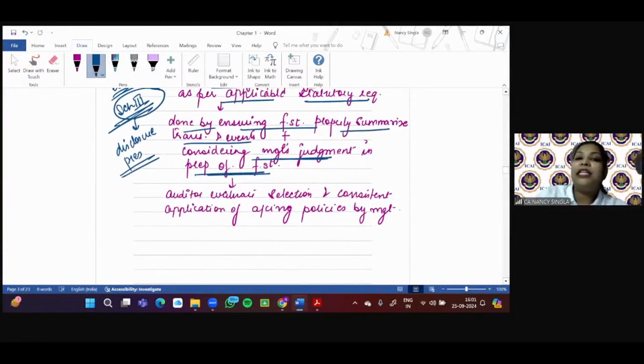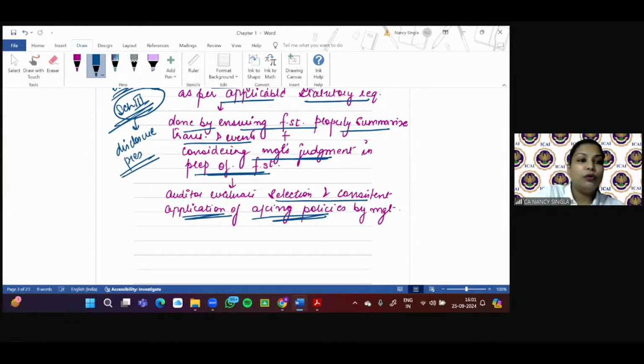Further, in presentation and disclosure of accounting policies, whether the selection of appropriate accounting policy is consistently applied, right? If there is a departure, then the reason for the same must be mentioned. Whether that has been done or not, all that is covered in the scope of audit.